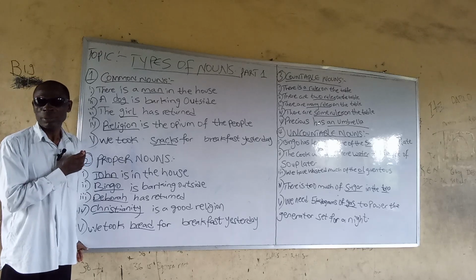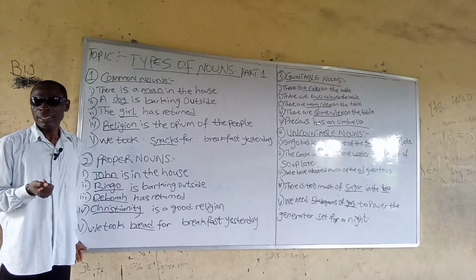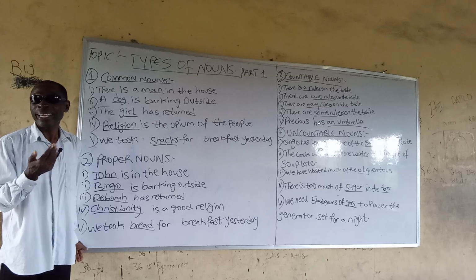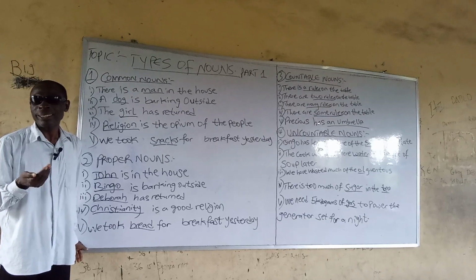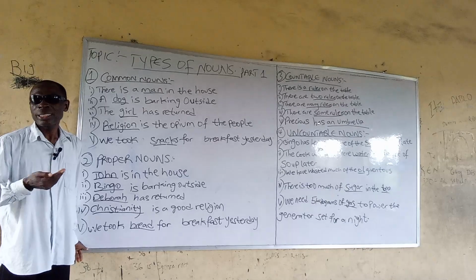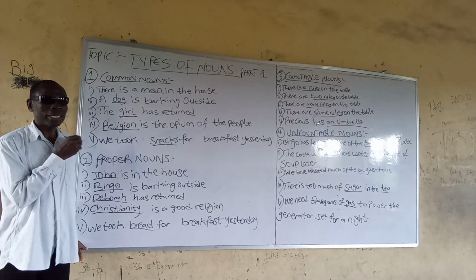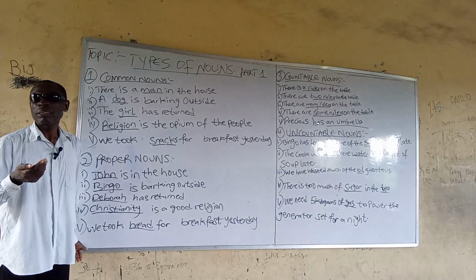Sentence number 2. A dog is barking outside. The underlined word here, dog, is a common noun because it is a general name shared by a group of animals. Sentence number 3. The girl has returned.